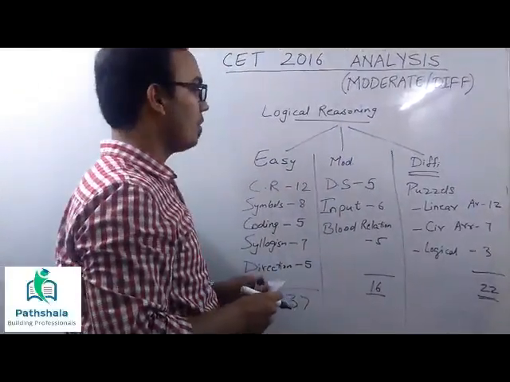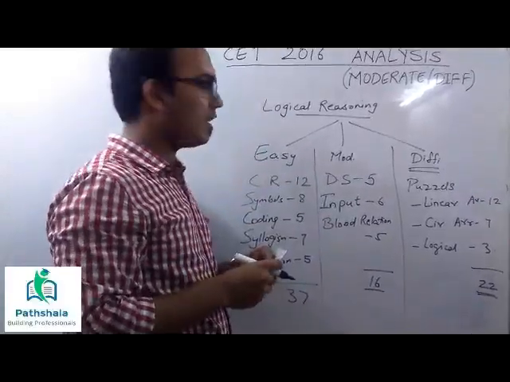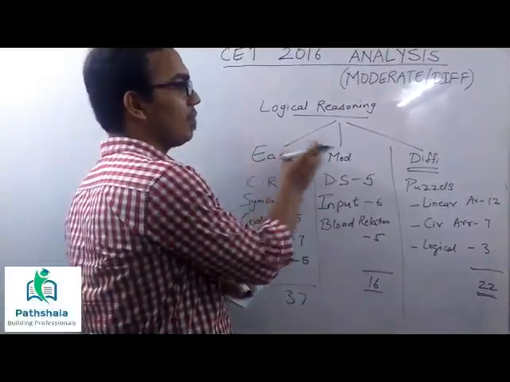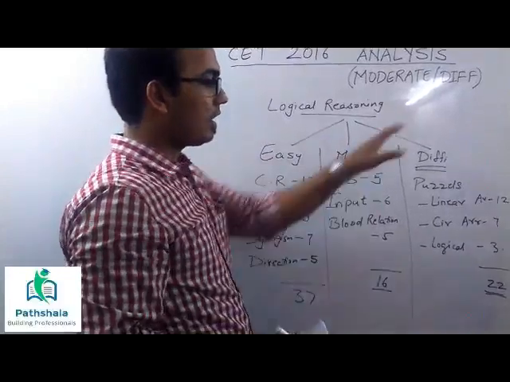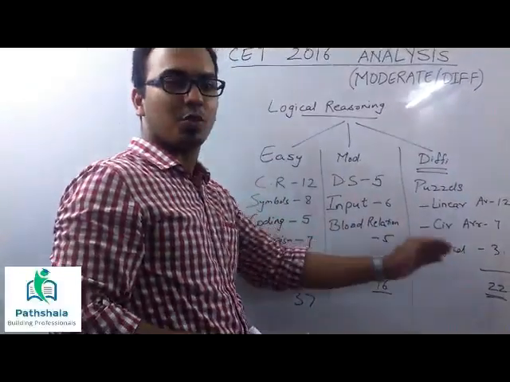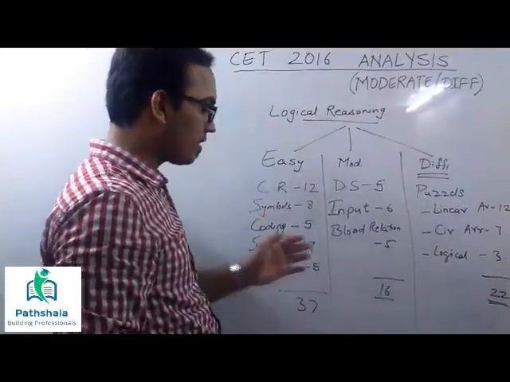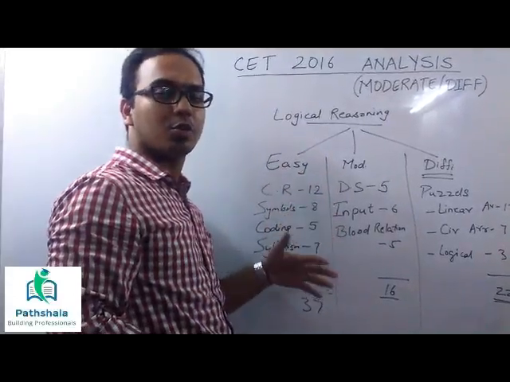So we're going to take each section and divide it into 3 parts: easy, moderate, and difficult. These will be the sections which you usually have to avoid, and then majorly try to focus on these 2 areas so that you score more.